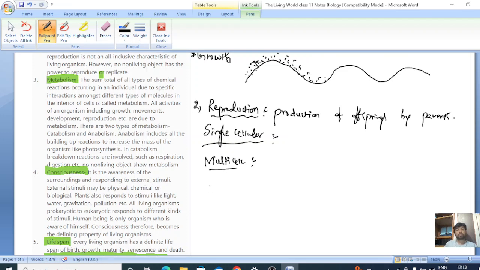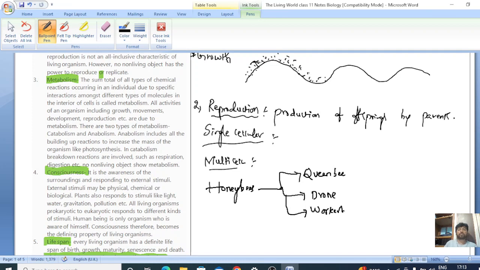Then what about multicellular organisms? What about the process of reproduction in honeybees? Honeybees are of types: the queen bee, the drone, and the worker bee. The queen bee is a female, you know that. The drone is a male, and the worker is a female.